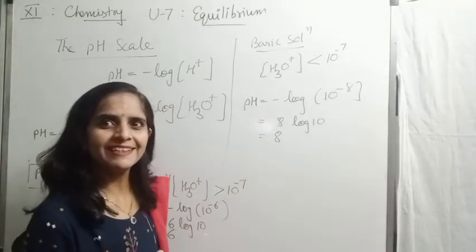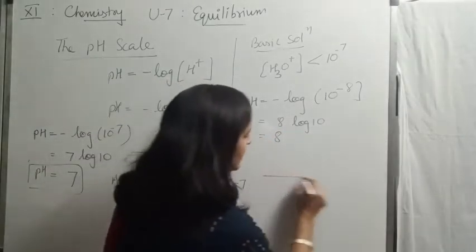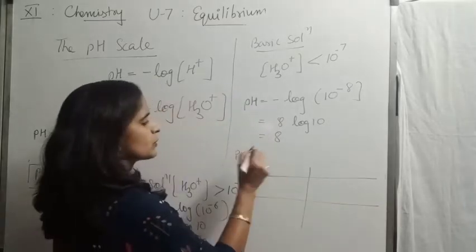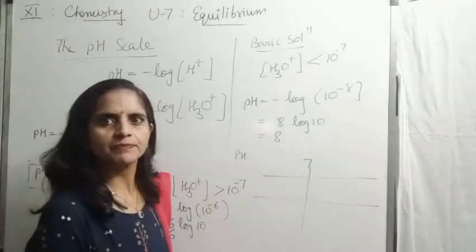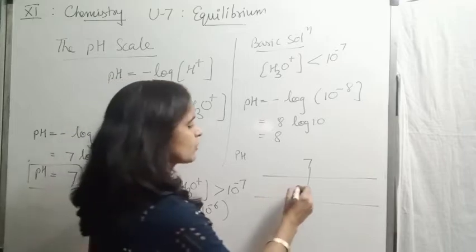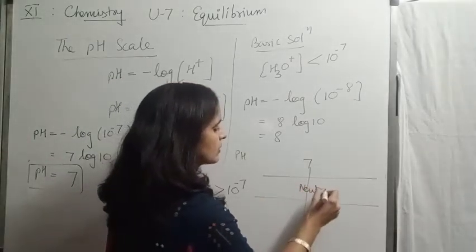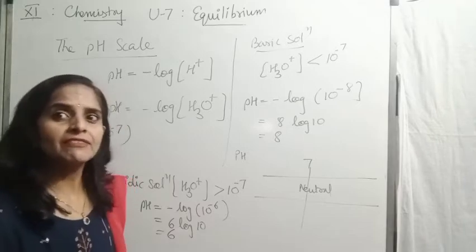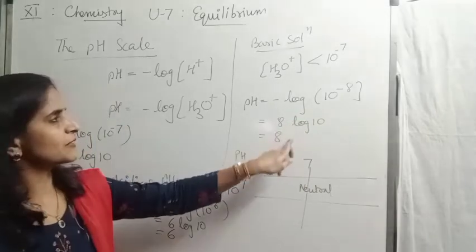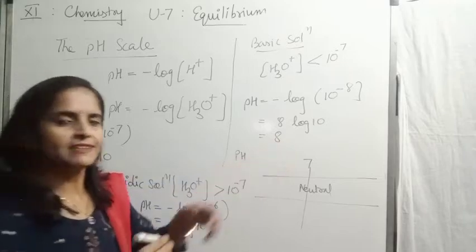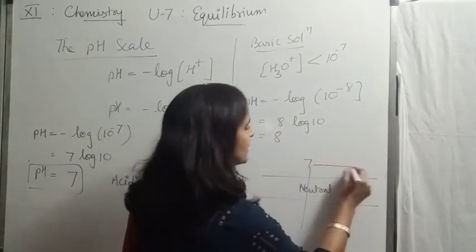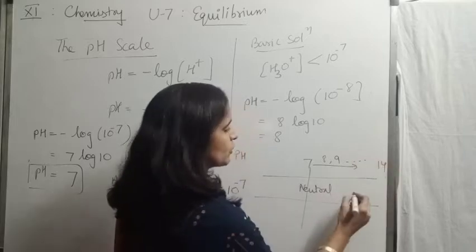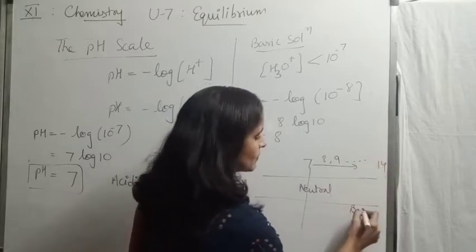So from here we can summarize. If I take the pH scale here, if the value of pH is 7, then of course the solution is neutral. But if the value of pH starts increasing, it is basic. So if the value of pH increases to 8, 9 and so on, then what would be the nature of the solution? Basic.